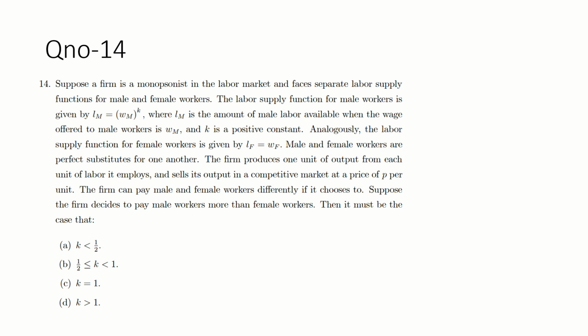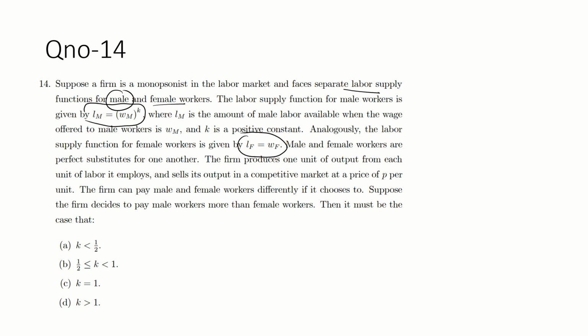So there is a separate labor supply for the male and for the female. Male and female workers are perfect substitutes for one another. That is also given. They are perfect substitutes with each other.